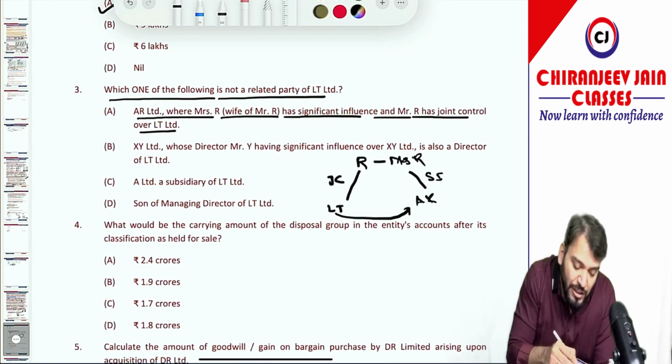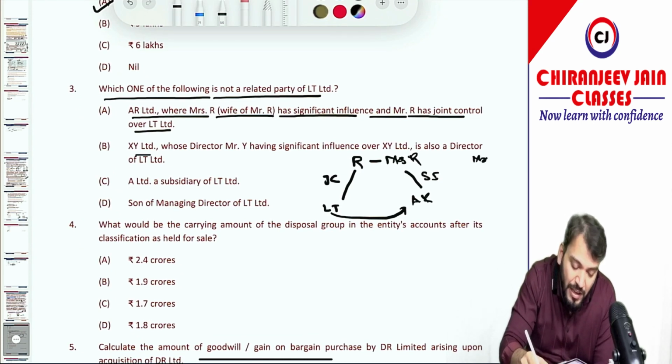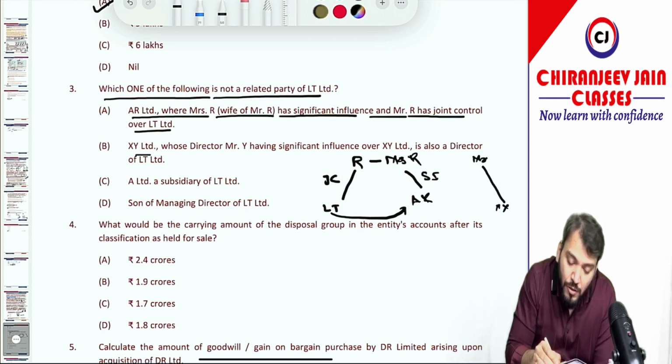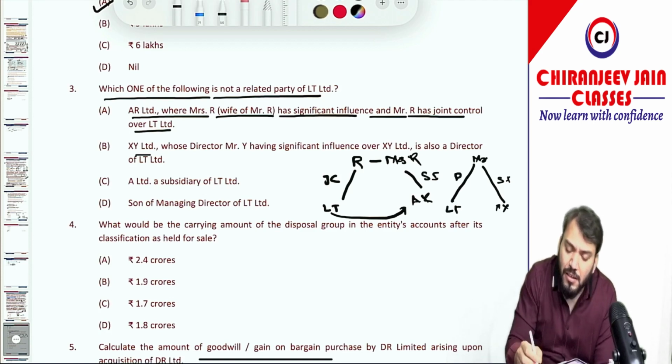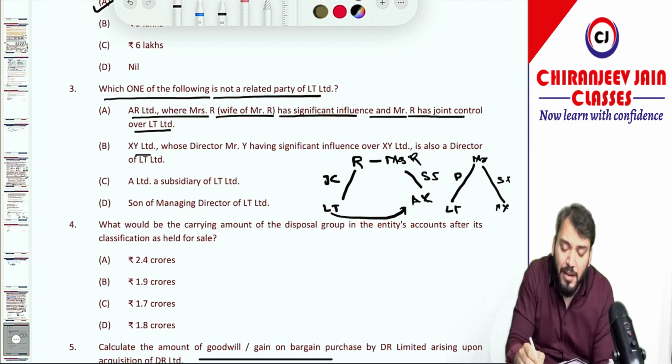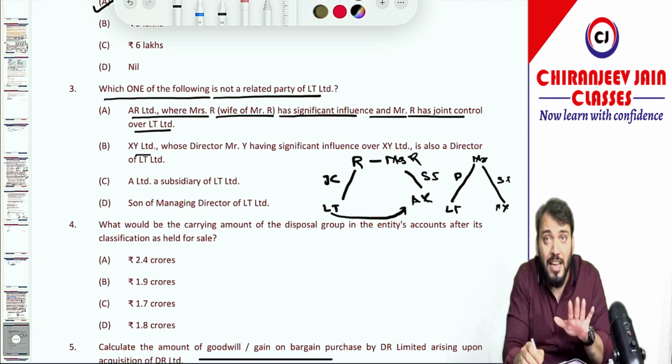Then what they are saying? XY, whose director Mr. Y has a significant influence over XY Limited, is also a director of LT Limited. So he's a director. So this is not a related party, because if they have significant influence and are a director, that does not create any relationship.